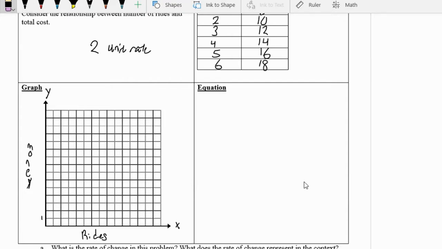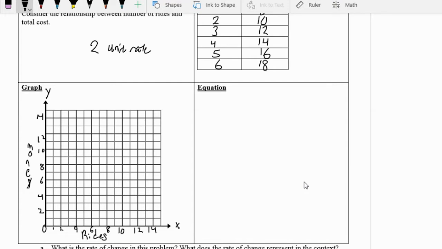Actually, I'm going to get rid of that. So here's 0, 2, 4, 6, 8, 10, 12, 14.